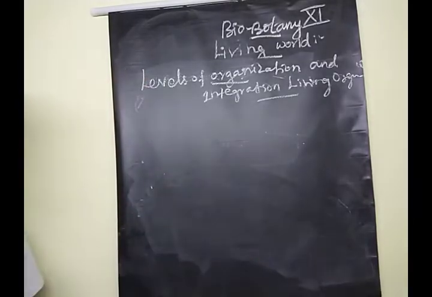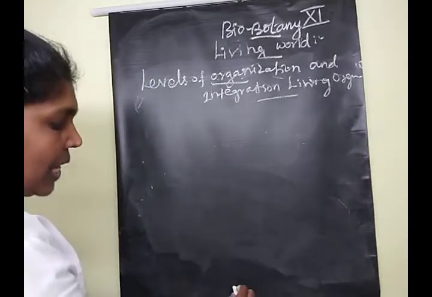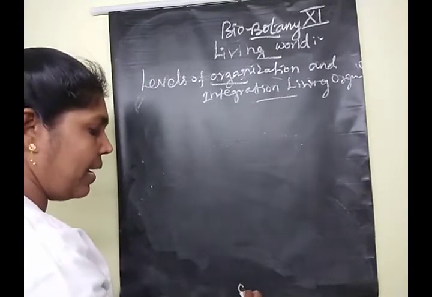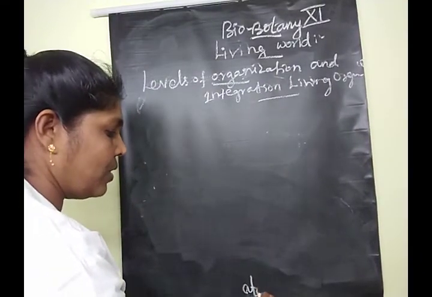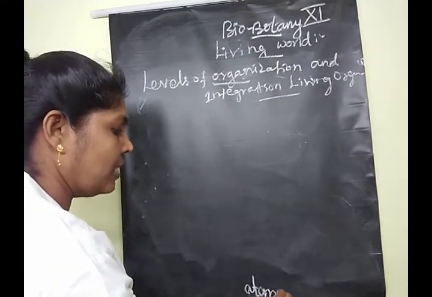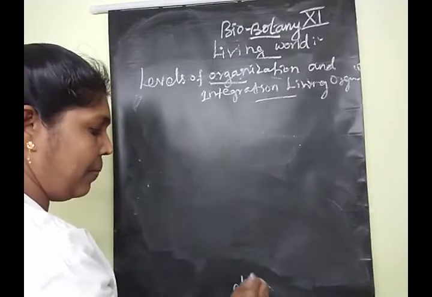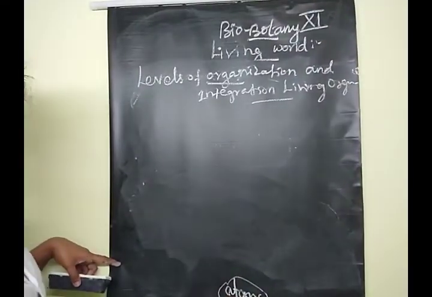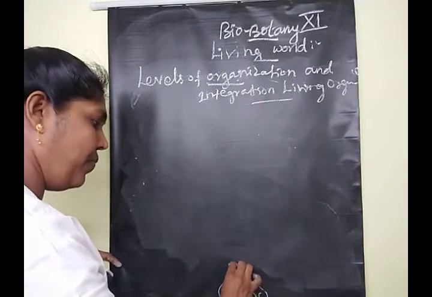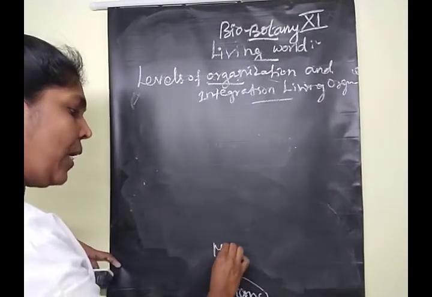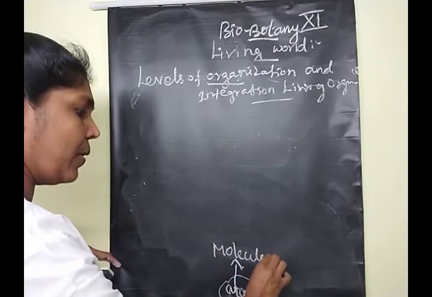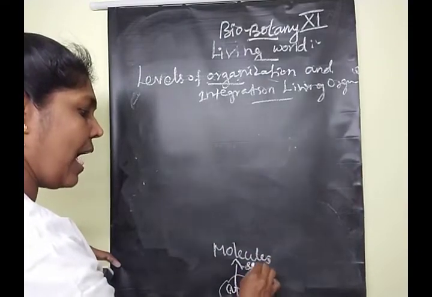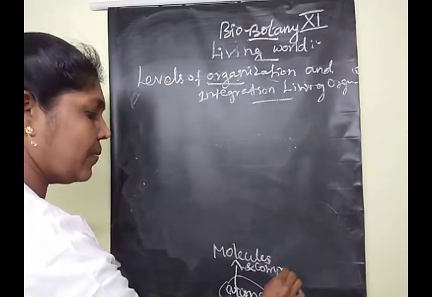First, all the non-living things are made up of atoms. Clear, children? These atoms form molecules and components.